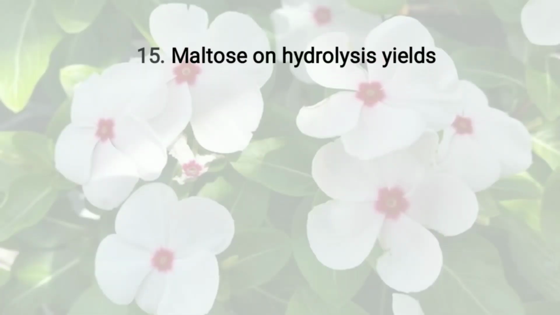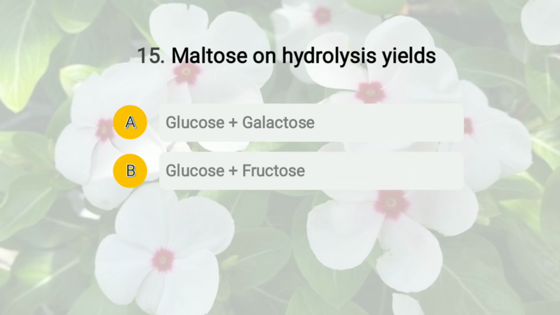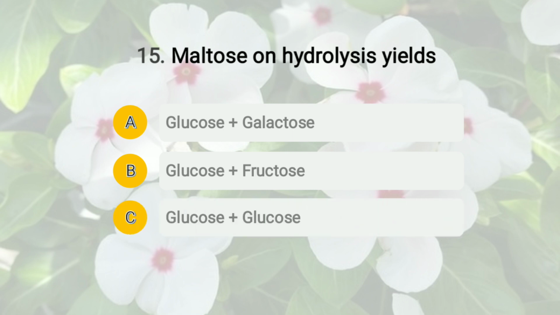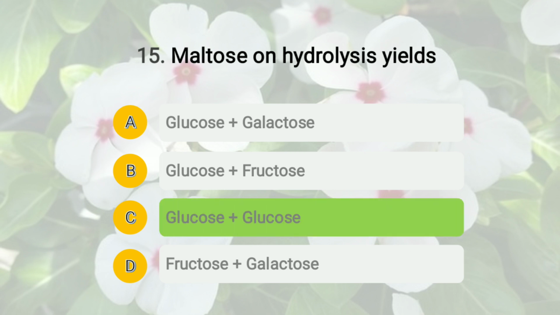Okay. Then question number 15 is: maltose on hydrolysis yields, and the options are A, glucose plus galactose, option B, glucose plus fructose, option C, glucose plus glucose, and option D, fructose plus galactose. The right answer of this question is option C, that is glucose plus glucose. Okay, so maltose is a disaccharide, and on hydrolysis it yields glucose plus glucose, whereas sucrose, again a disaccharide, yields glucose plus fructose.